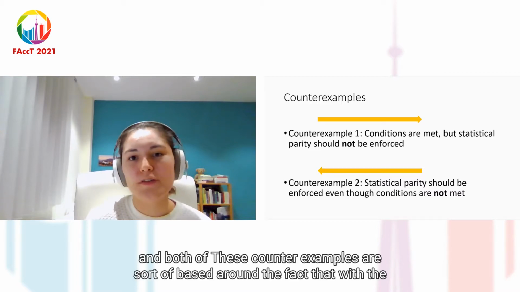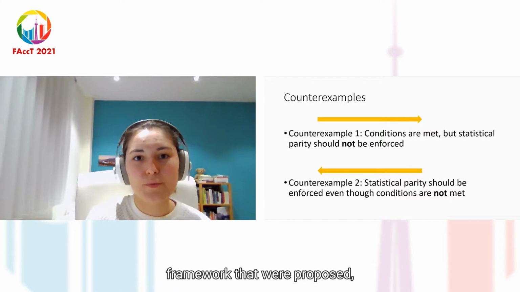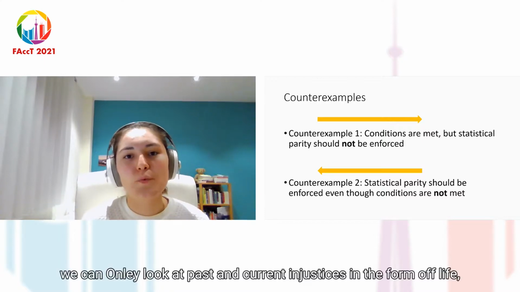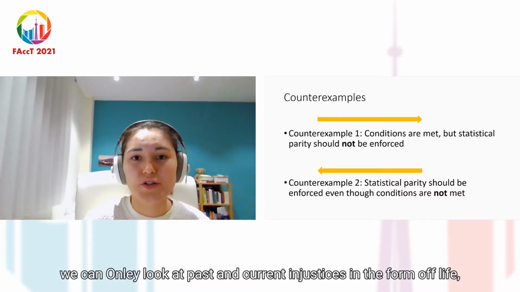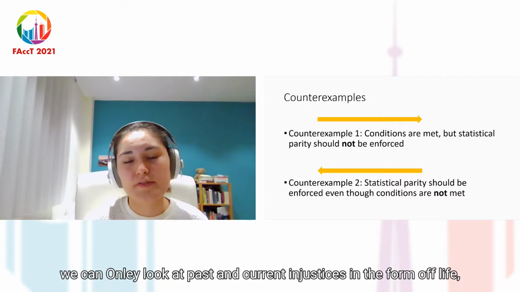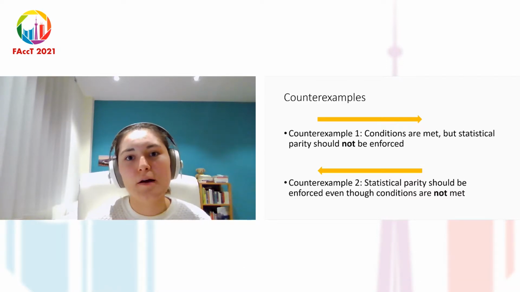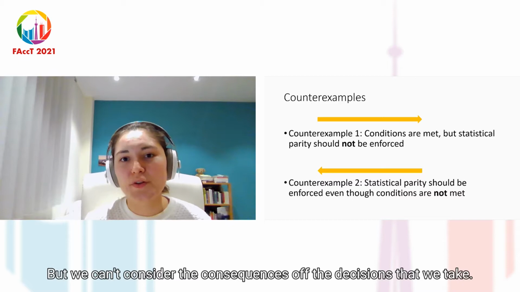And both of these counterexamples are sort of based around the fact that with the framework that we proposed, we can only look at past and current injustices in the form of lives bias and measurement bias, but we can't consider the consequences of the decisions that we take.